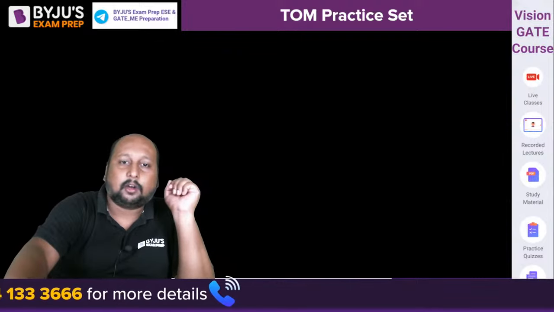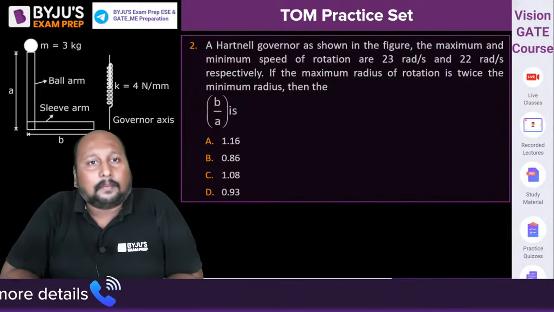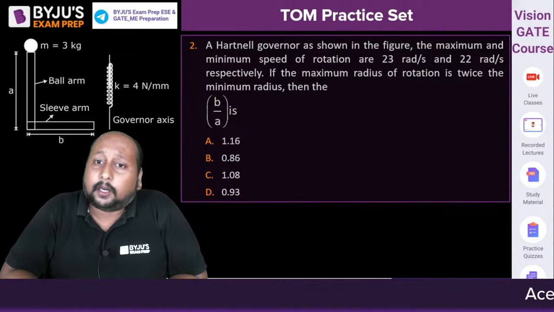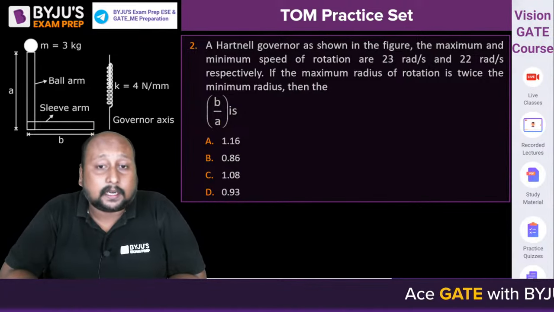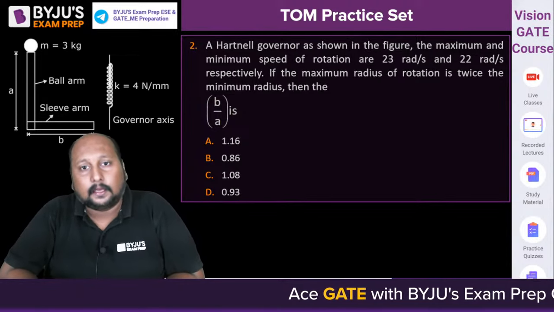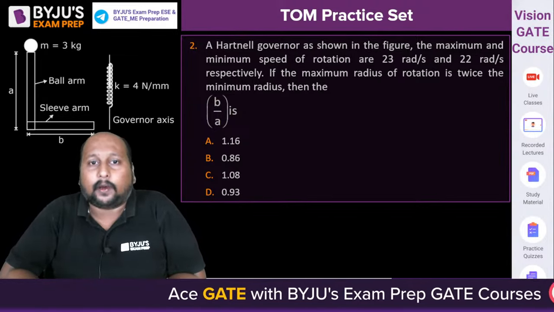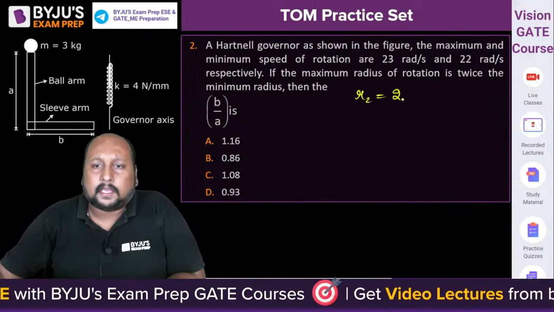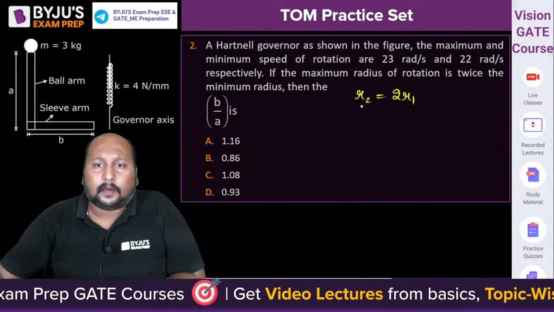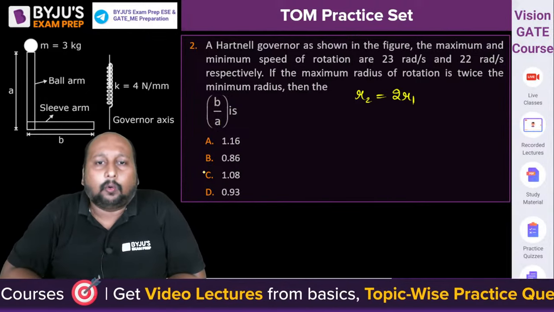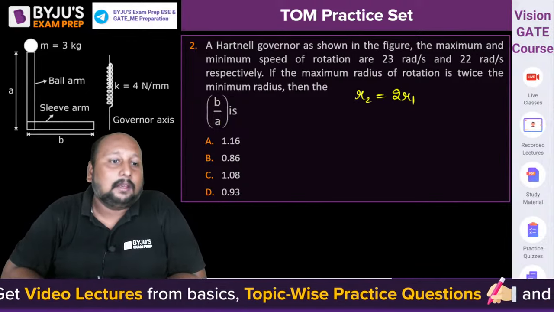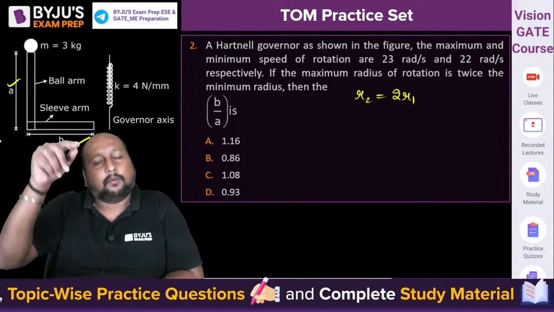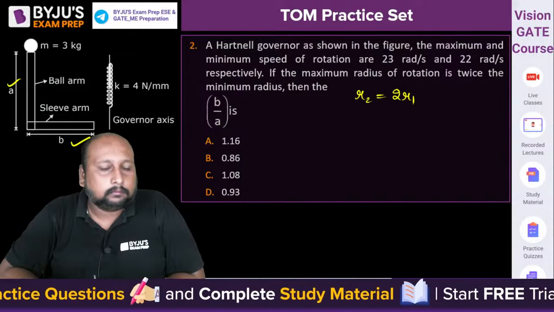Let's go, question number 2 on the screen. This is a question from the Hartnell governor. A Hartnell governor, as shown in the figure, has maximum and minimum speeds of rotation of 23 radian per second and 22 radian per second respectively. The maximum radius of rotation is twice the minimum radius. That means, let us suppose, R2 is equal to twice R1. You have to tell me the ratio of B by A. B is this dimension, A is this dimension. How to proceed?